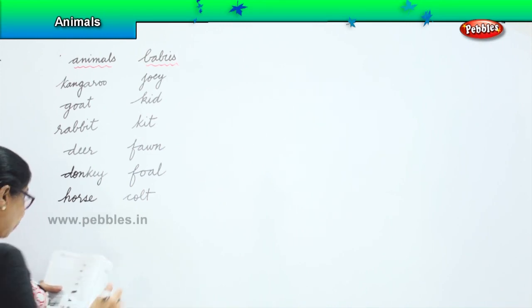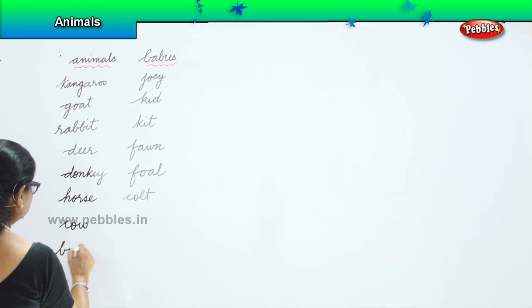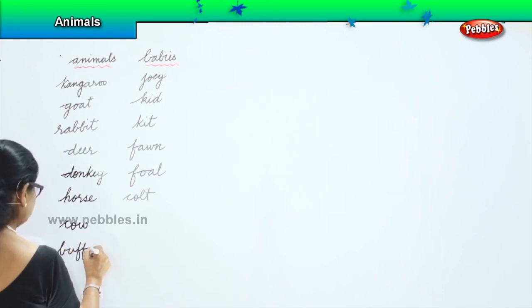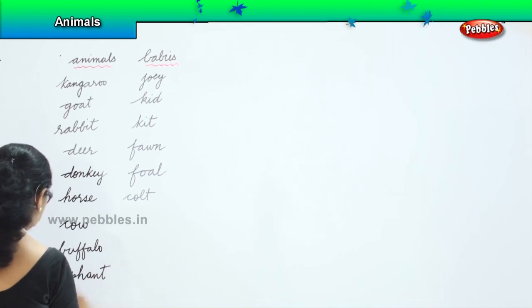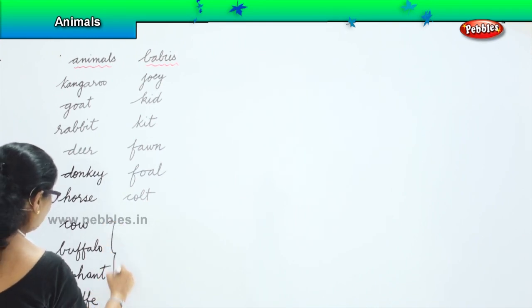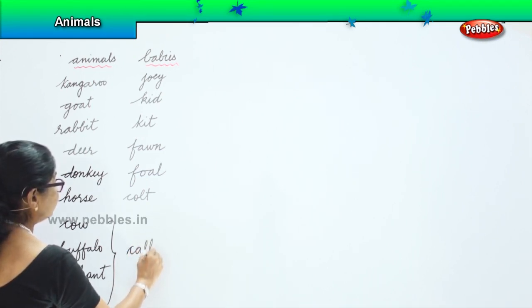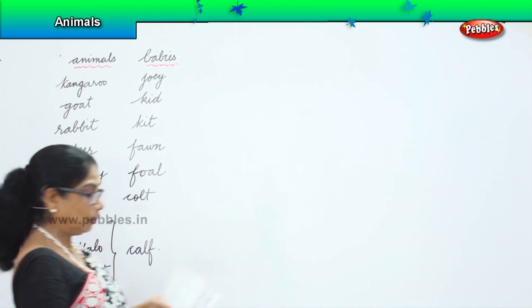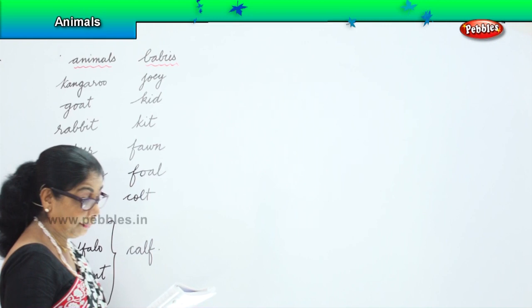Alright? Now, cow, buffalo, elephant, and giraffe. All of these, cow, buffalo, elephant, giraffe, their babies are called calf. Now, shall we look at some more animals and their babies.